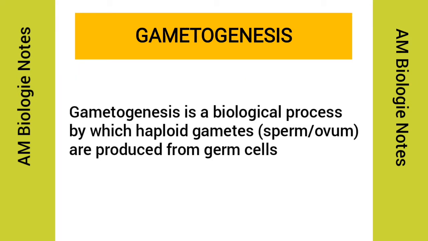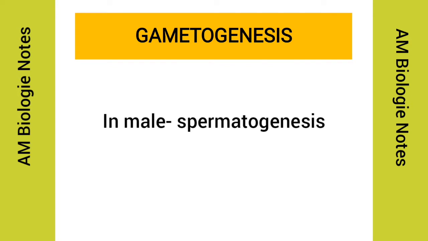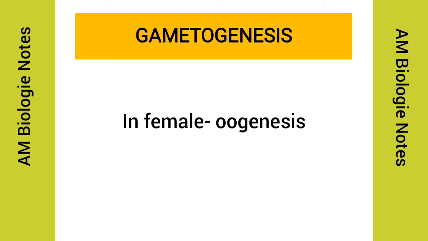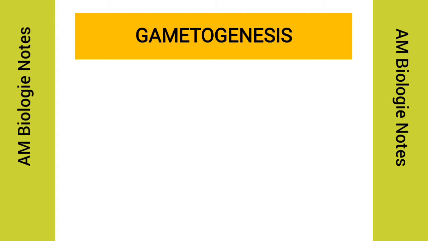So, in human, the reproductive units are gametes. The biological process by which the male gametes or sperms and female gametes or ovums are produced is called gametogenesis. In male, the gametogenesis process is known as spermatogenesis, and in female, it is known as oogenesis. In this video, I will discuss the spermatogenesis process.